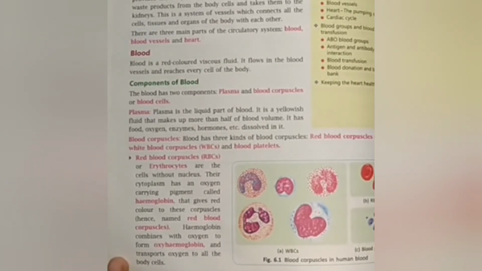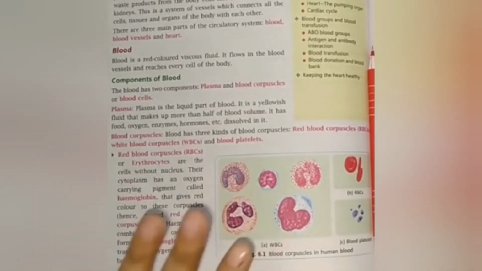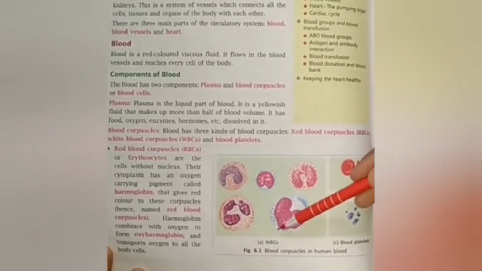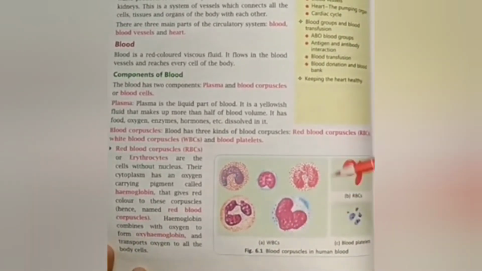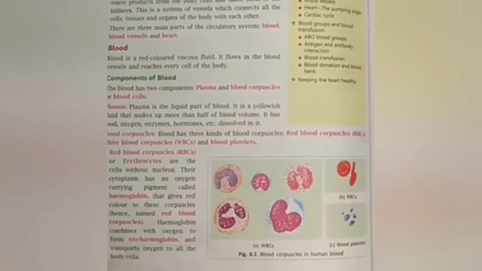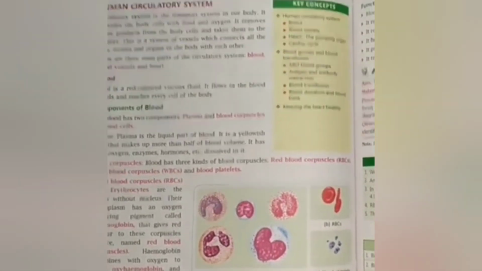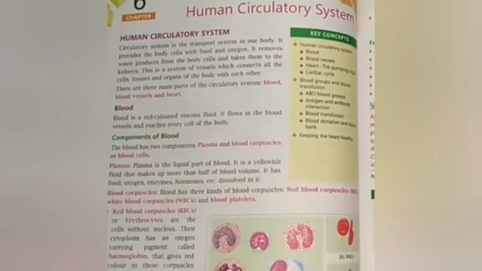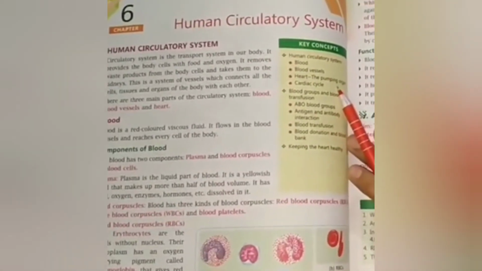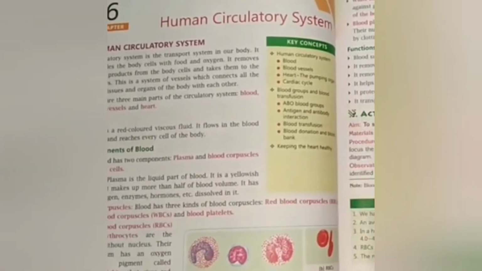The strong red color blood which contains a lot of oxygen is called oxygenated blood and is bright red in color. Blood with little oxygen is called deoxygenated blood and looks deep red purple. The red color of the blood is due to the vast number of RBCs and the protein hemoglobin present in the RBCs. There are about 5 billion RBCs in 1 cubic millimeter of blood.